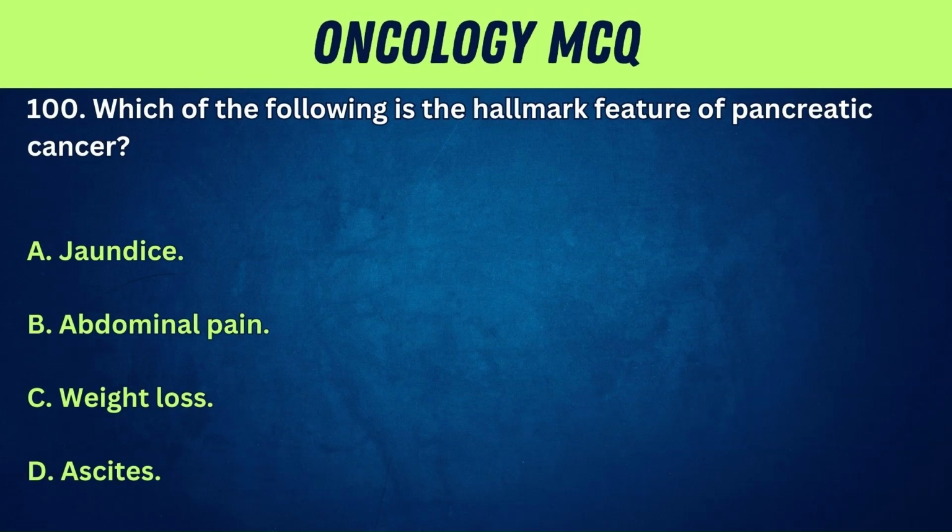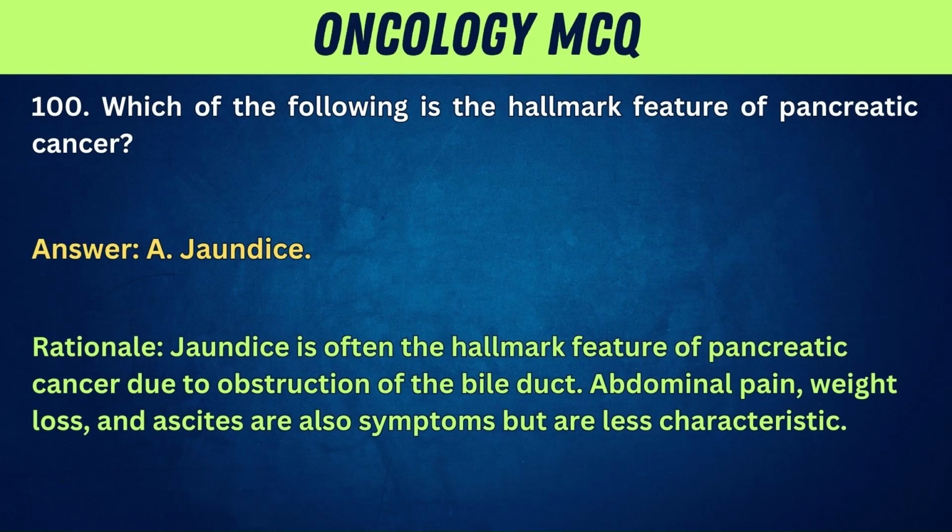100. Which of the following is the hallmark feature of pancreatic cancer? A. Jaundice. B. Abdominal pain. C. Weight loss. D. Bursitis. Answer: A. Jaundice. Rationale: jaundice is often the hallmark feature of pancreatic cancer due to obstruction of the bile duct. Abdominal pain, weight loss, and ascites are also symptoms, but are less characteristic.